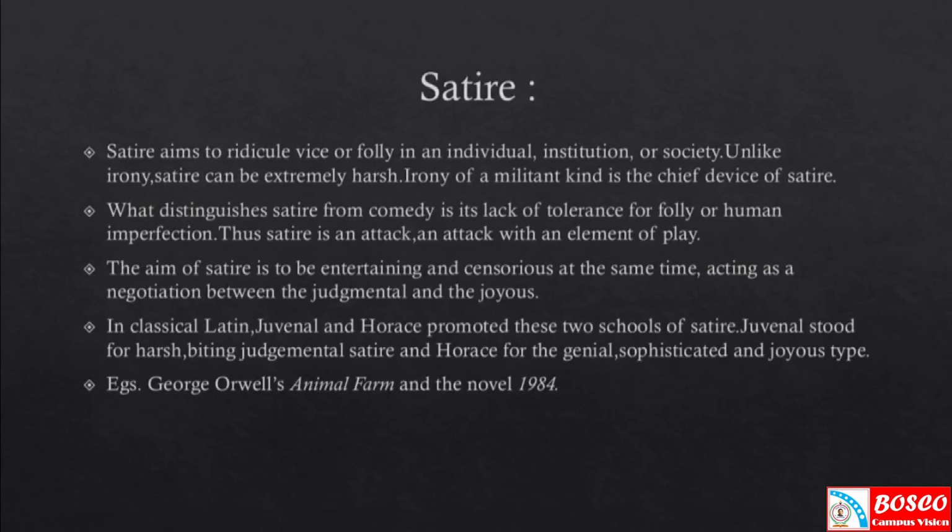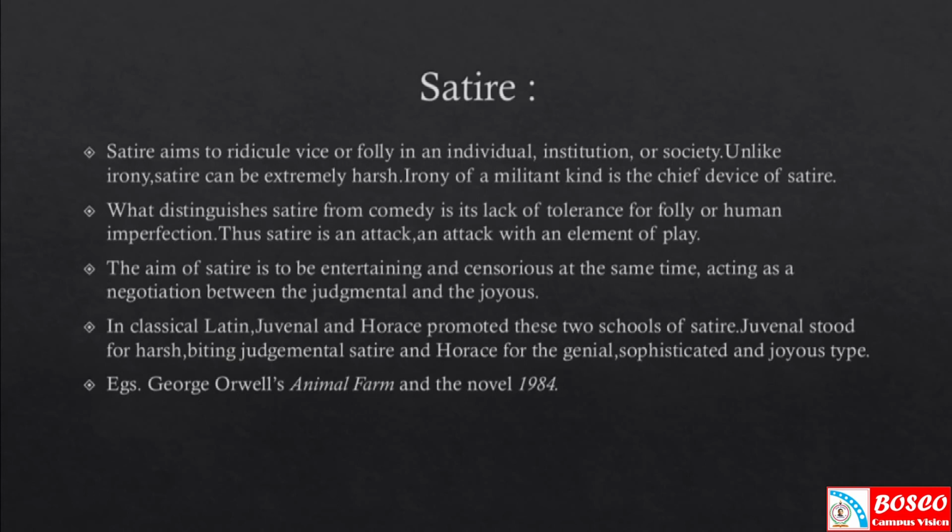Next, we are going to discuss satire. I think all of you are familiar with this term satire. It is a form of humor. Am I right? Yes. So, what do you mean by satire? Satire aims to ridicule vice or folly in an individual, institution or society. It aims to ridicule.